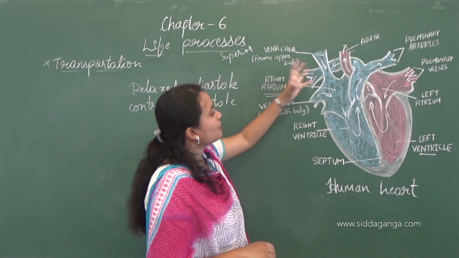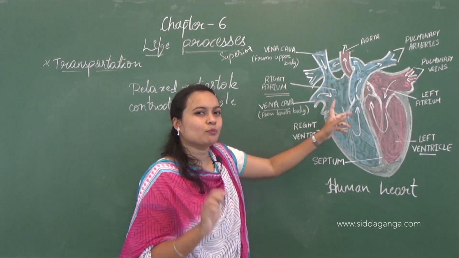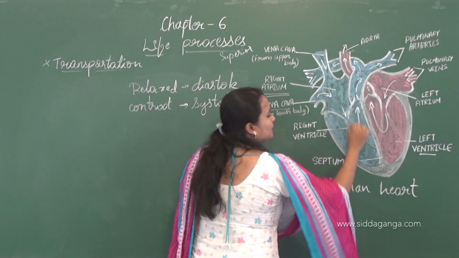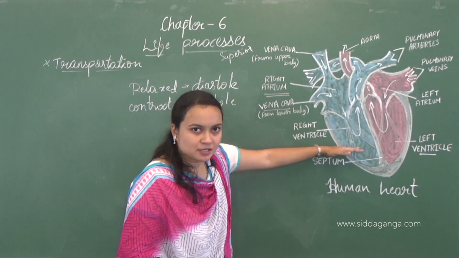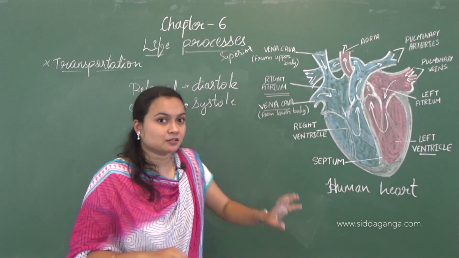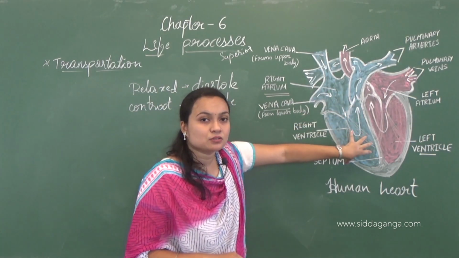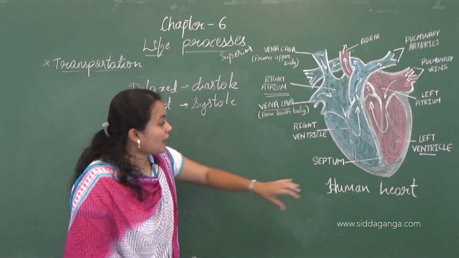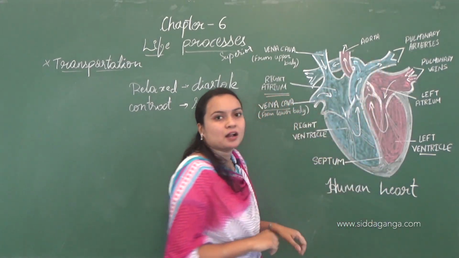When the blood enters the atrium, it is in the relaxed state. When the blood enters, systole takes place, the contraction takes place, and the blood moves to the ventricle. Before entering the ventricle, while the blood is in the atrium, the ventricle is in the relaxed state, that is, in diastole. When the blood enters the ventricle, it contracts, systole takes place, and the blood moves to the pulmonary artery.